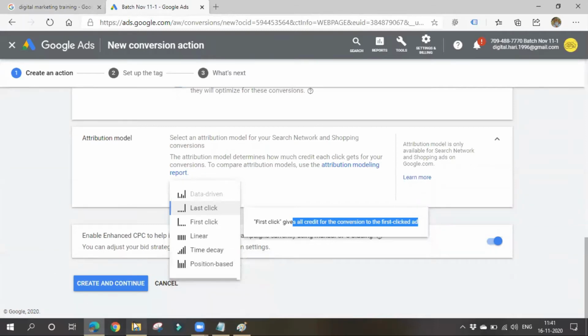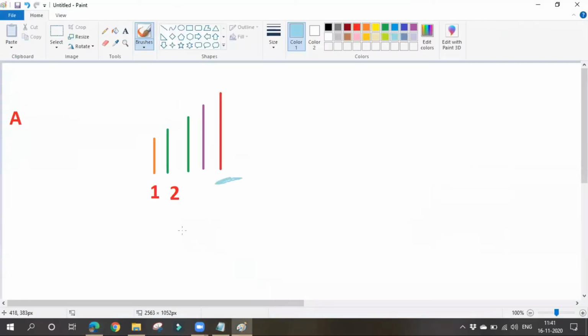We might be running various campaigns, and in each and every campaign we'll be showing different types of ads, but here we'll be giving preference only to the first ad, because she came to my website with the help of the first ad only. On the first ad she clicked, which means that ad might be impressing.